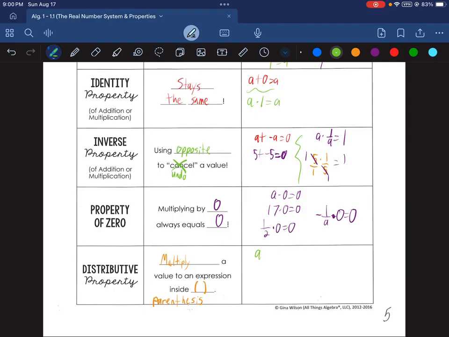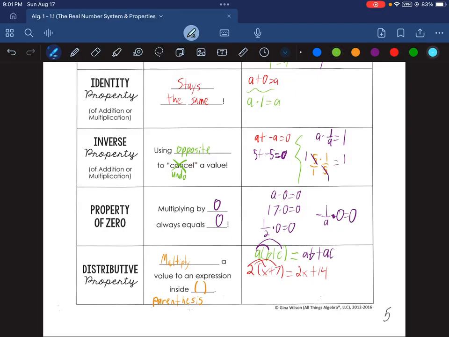So to showcase this, if you were to have a times a quantity, or quantity just means things inside of a parentheses, a times a quantity of b plus c, or the sum of b and c, and you distribute the a, you'd have a times b and a times c. A times b would be ab, and a times c would be ac. Not to confuse with the thing that cools you down in the summer, AC. You could also do 2 times the quantity of x plus 7, or the sum of x and 7. And that would be 2 times x, which is 2x, and 2 times 7, which is 14.